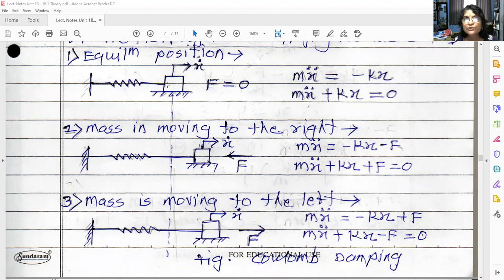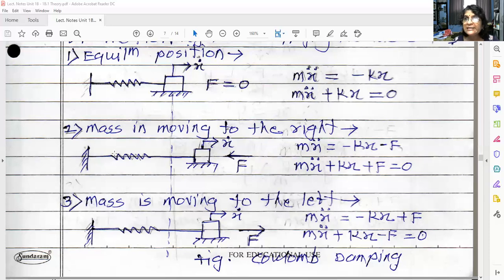So there are only these two elements, block and spring. If you apply Newton's second law of motion to this steady system, m x double dot is equal to minus kx. So your equation of motion will be m x double dot plus kx is equal to 0, for steady, when frictional force is 0. That means it is not moving.